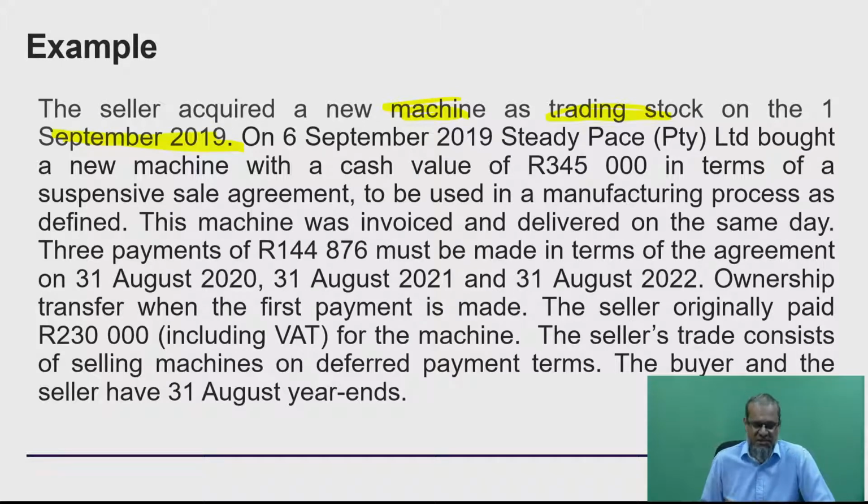And then they tell us that on the 6th of September 2019, Steady Pace Limited bought a new machine with a cash value of 345,000 in terms of a suspended sale agreement. Now, there we go. We have that clause coming in, which is a suspended sale itself. Okay, and they tell us a cash value.